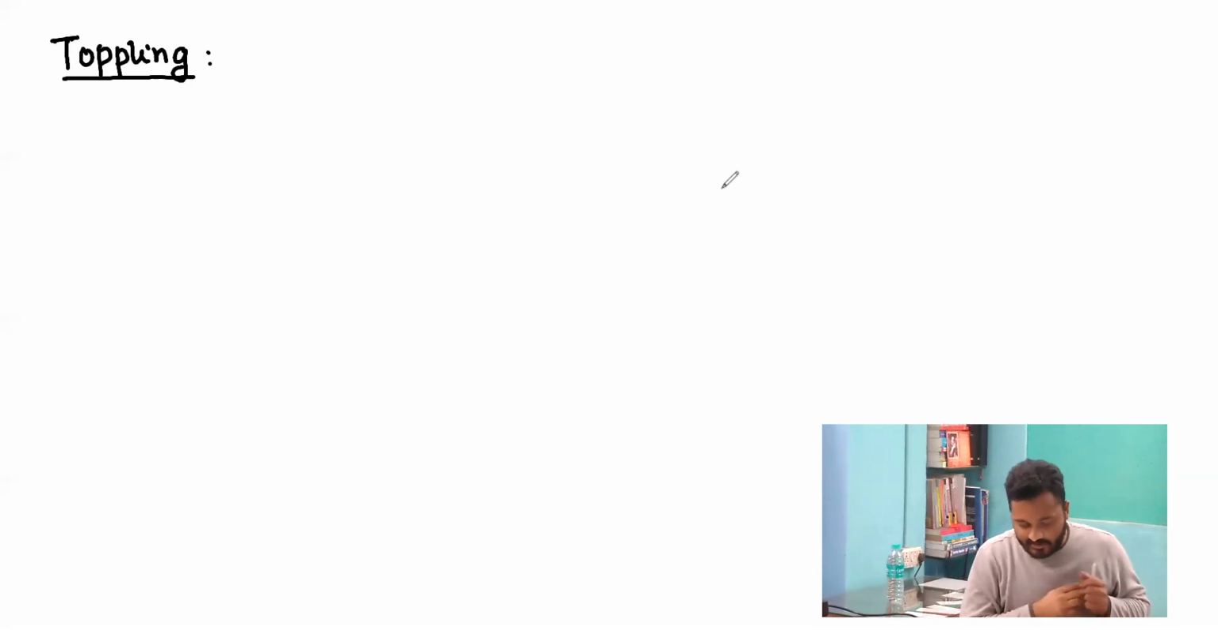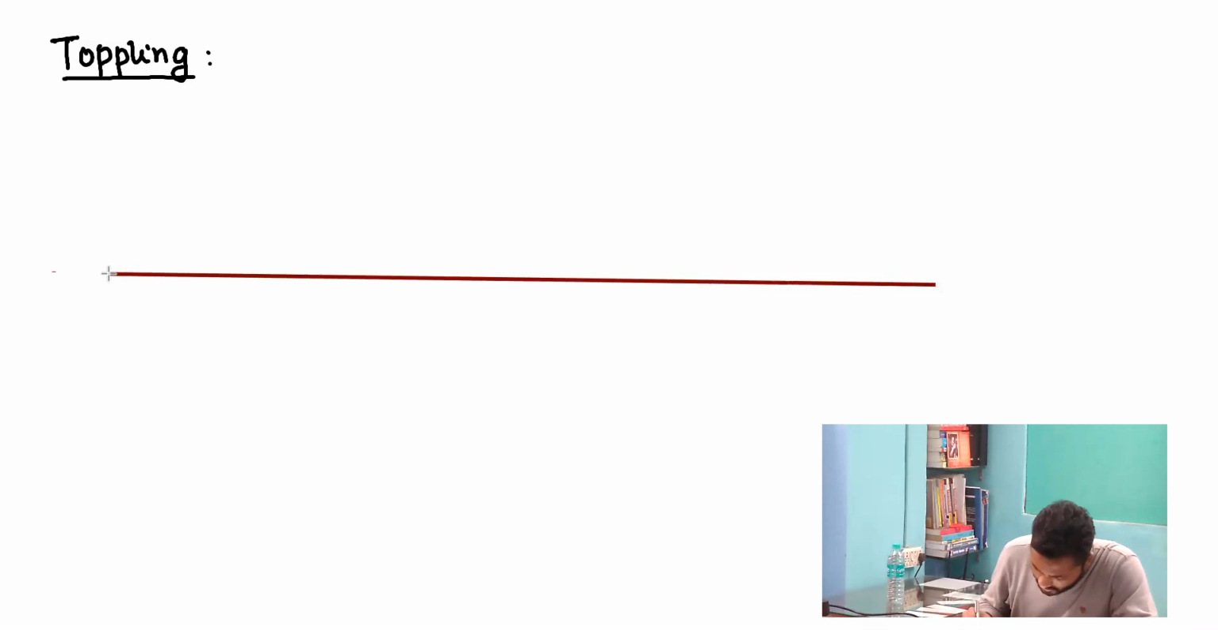So let us understand how exactly toppling happens. If I begin in this way, let me first construct a horizontal line. I'm constructing a large horizontal line for all the different instances that we will be discussing here. And now I'm considering a block. So in the first case, I'm considering a block like this.